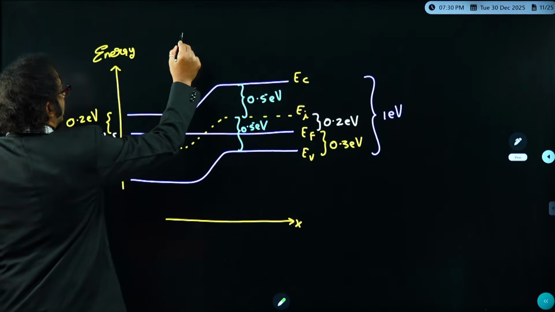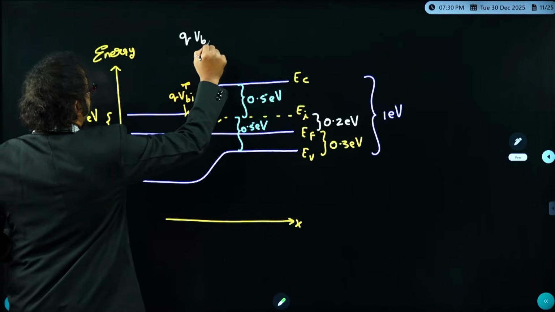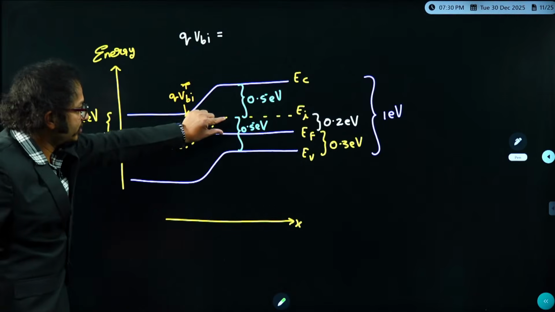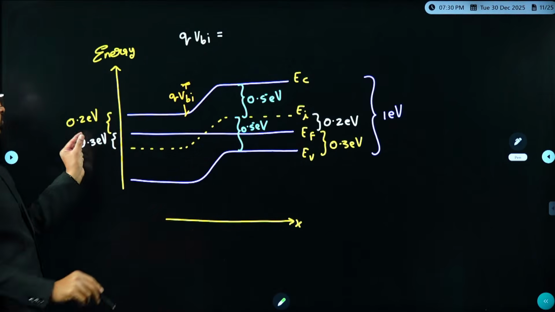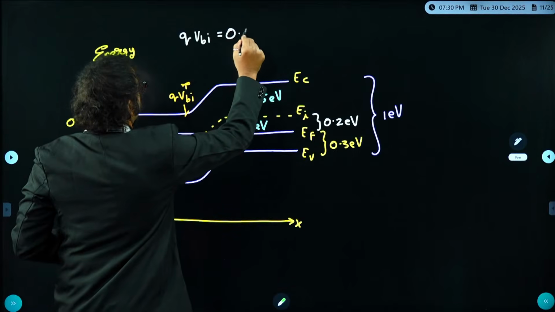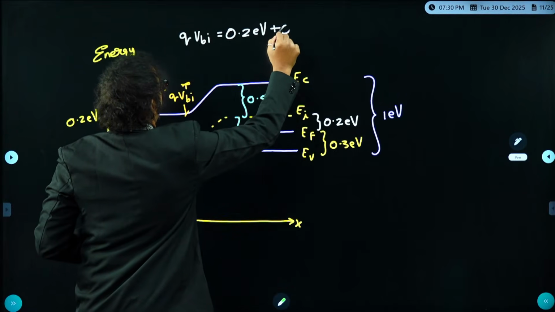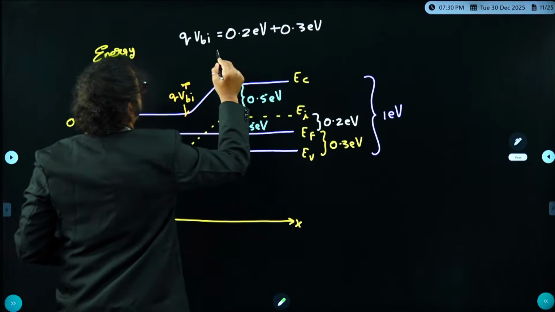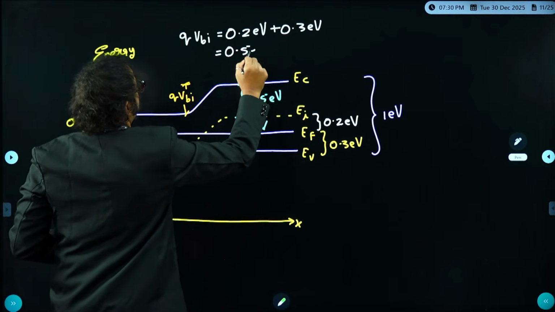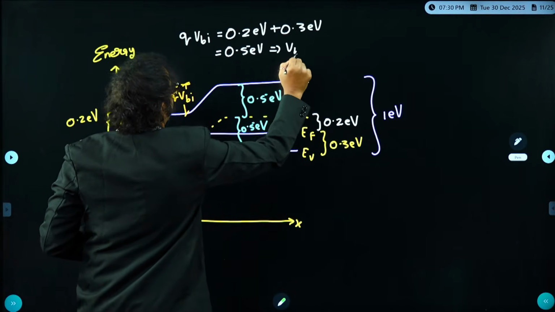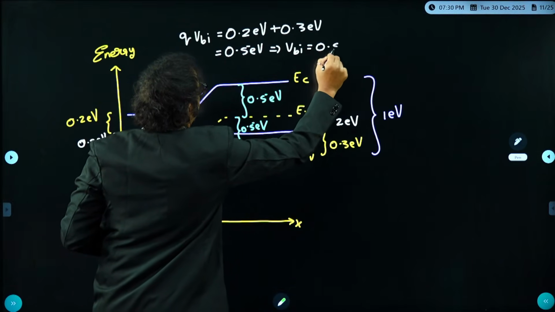So from here, Q times VBI is nothing but this plus this. So 0.2 electron volt plus 0.3 electron volt, which is simply equal to 0.5 electron volt. Therefore, VBI is simply 0.5 volt.